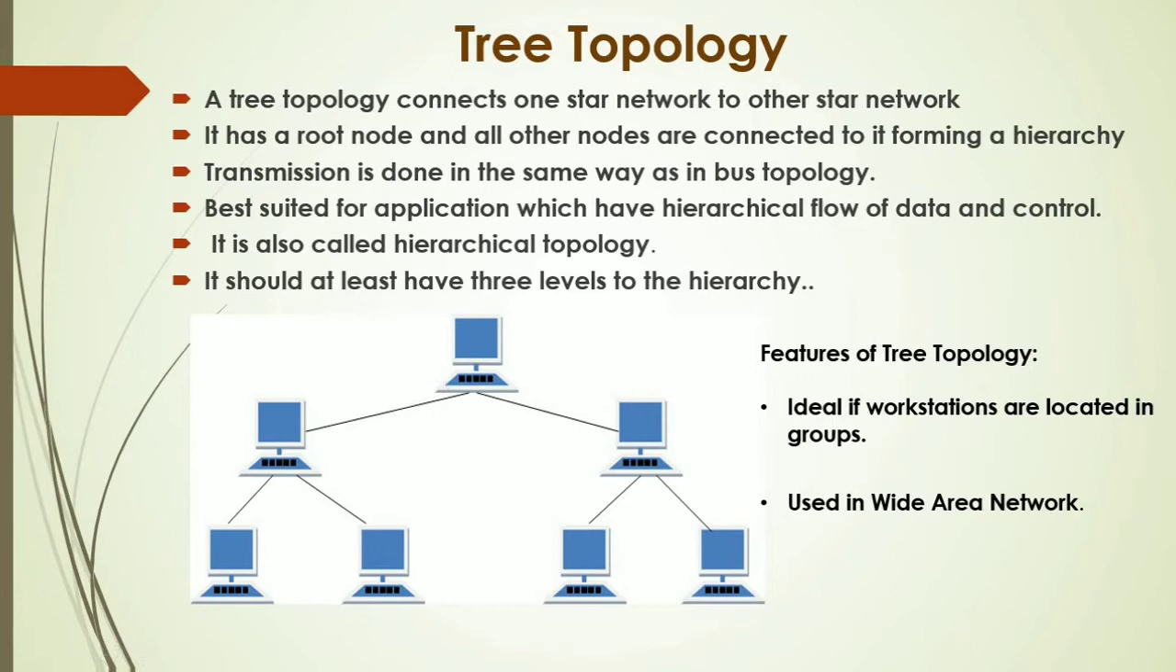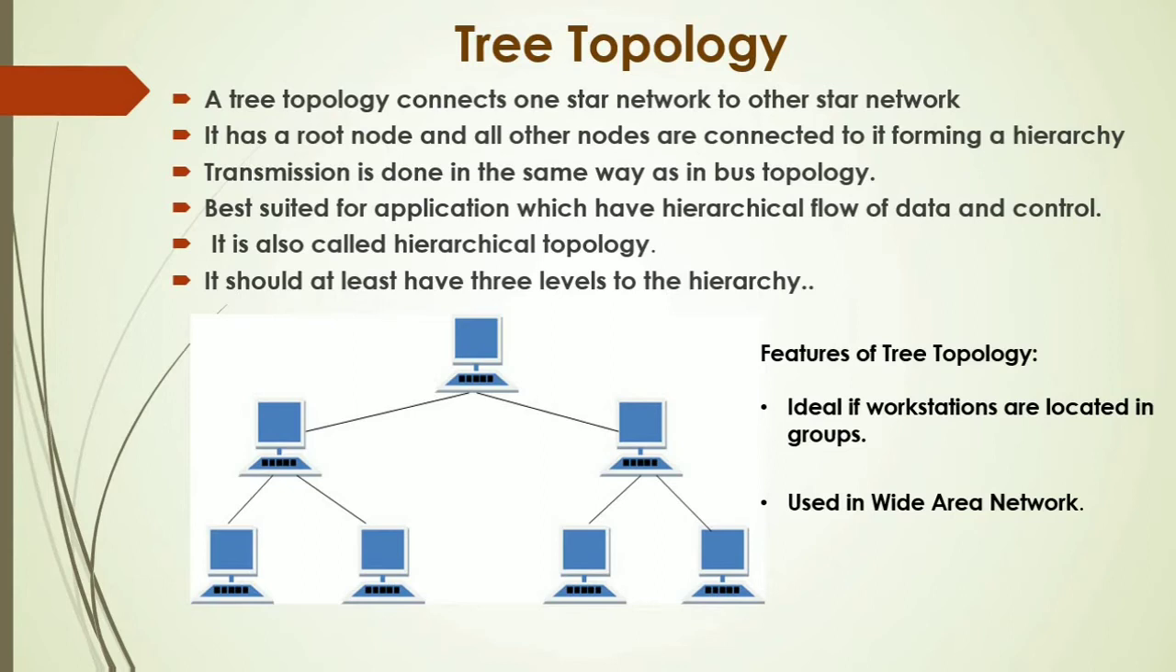It has a root node and all other nodes are connected to it, forming a hierarchy. You can see in the picture we have a root node. This is our root node and all the other nodes are connected to it and it forms a hierarchy. Look, this central node is a parent and these two nodes are the children of this node. So it forms a parent-child hierarchy of how the nodes are connected. Transmission is done in the same way as we have discussed in bus topology.